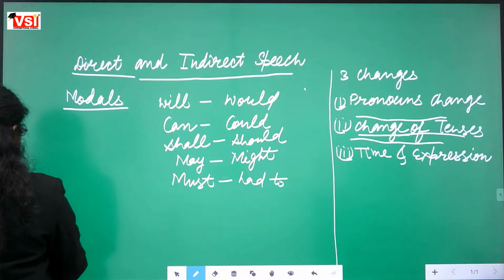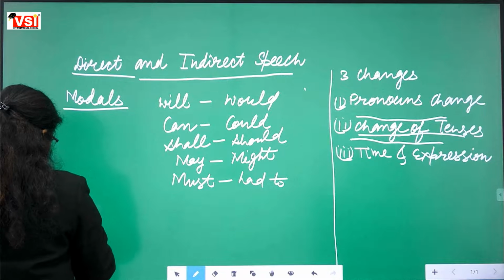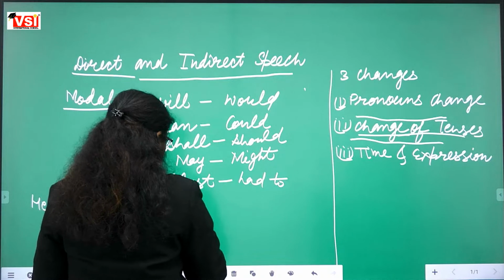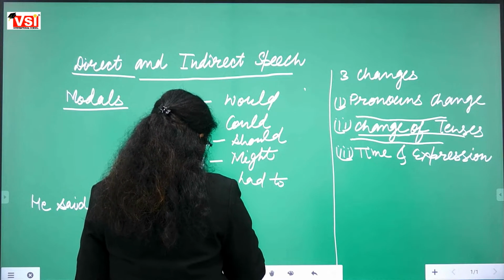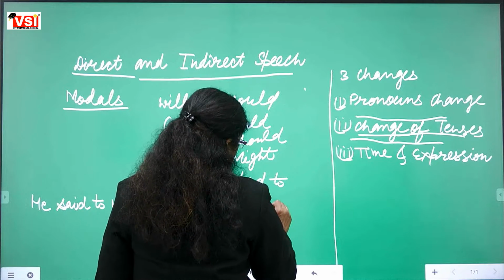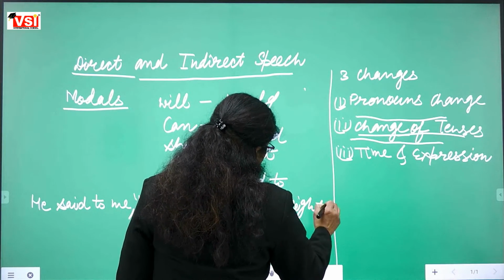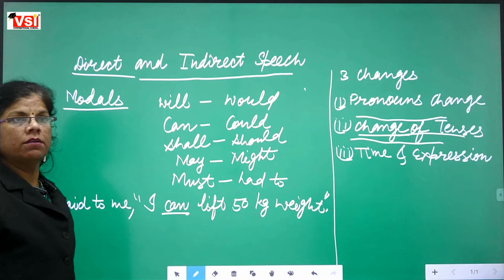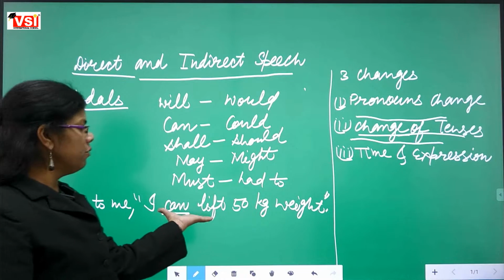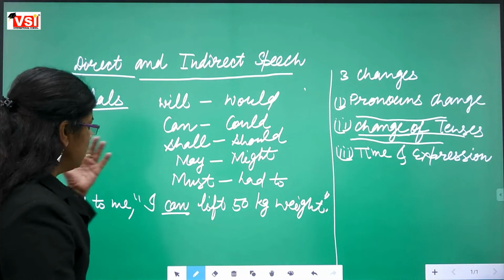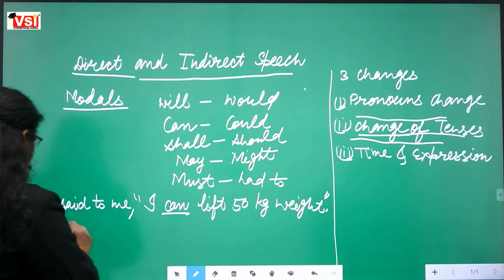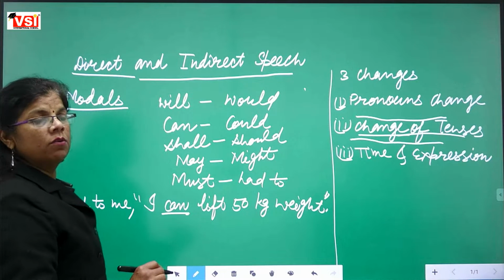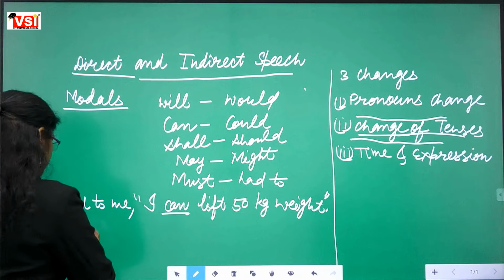He said to me, I can lift 50 kg weight. This is a sentence of modal because here we are using can. Fine. This is a direct sentence related to the modals. Now we will change it into indirect speech. He said to me, what will it become? He told me. Very good.